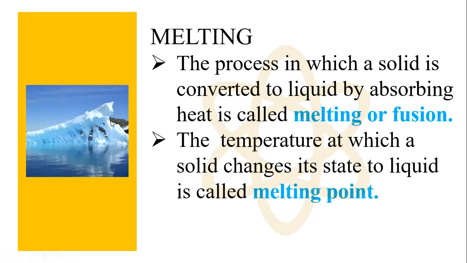Now, what is called melting point? The temperature at which a solid changes its state to liquid is called melting point. At particular temperature, the solid changes into liquid. That particular temperature is called melting point. So, what is called melting? Solid converted into liquid. What is called melting point? The temperature at which solid is converted into liquid.